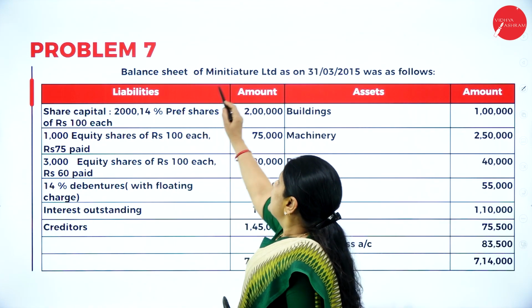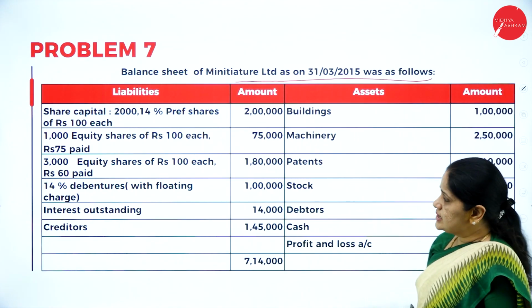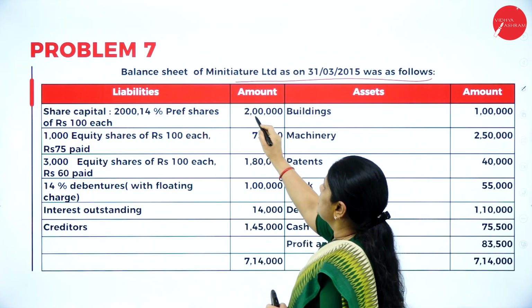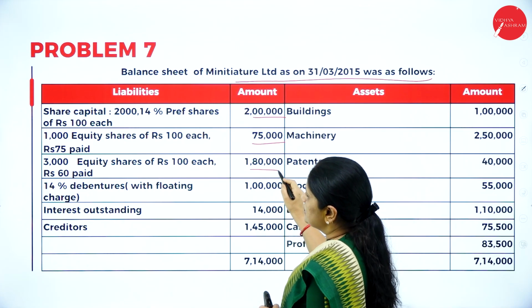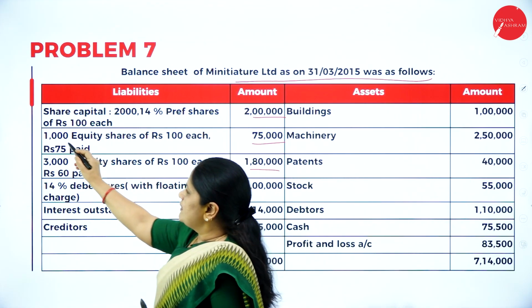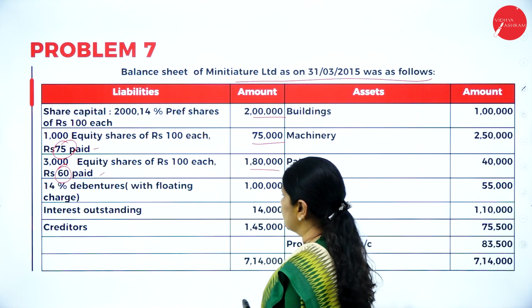So this is the balance sheet of Miniature Limited as on 31/3/2015. The share capital is 2 lakhs, equity shares 75,000, and 3,000 equity shares. See, this is 75 paid up, and this is 60 paid up. We have to make a note of that here.